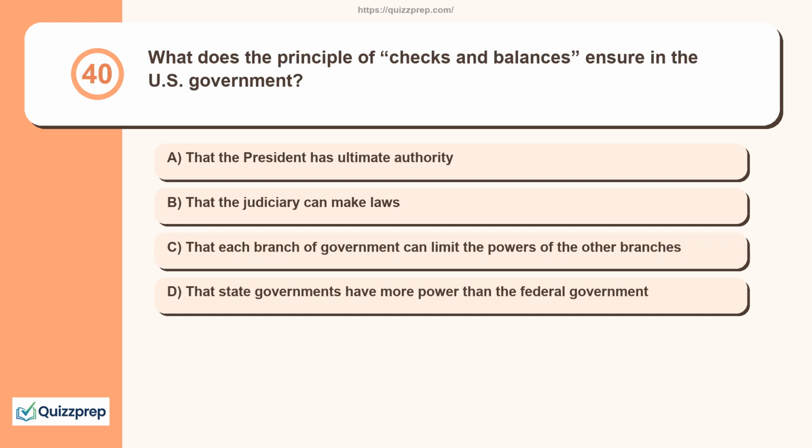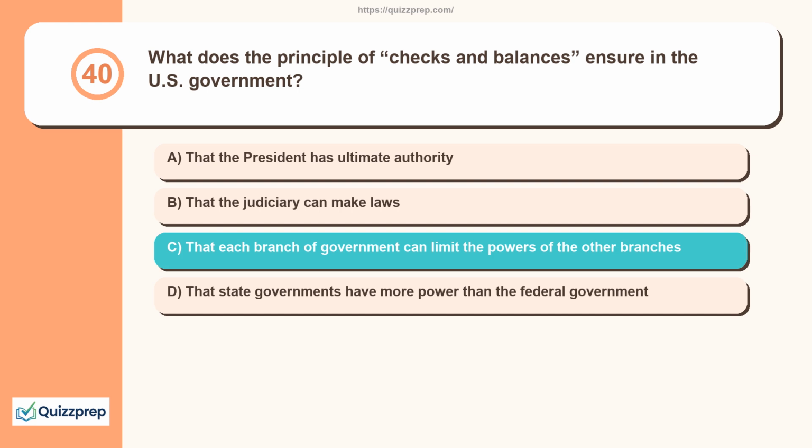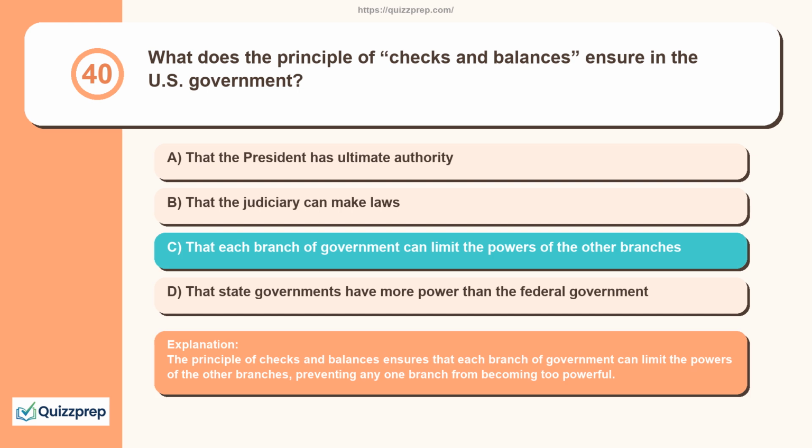Question 40. What does the principle of checks and balances ensure in the U.S. government? That the president has ultimate authority, that the judiciary can make laws, that each branch of government can limit the powers of the other branches, that state governments have more power than the federal government. The principle of checks and balances ensures that each branch of government can limit the powers of the other branches, preventing any one branch from becoming too powerful.